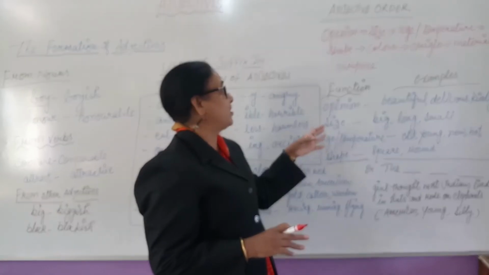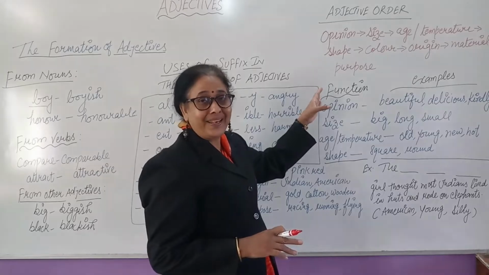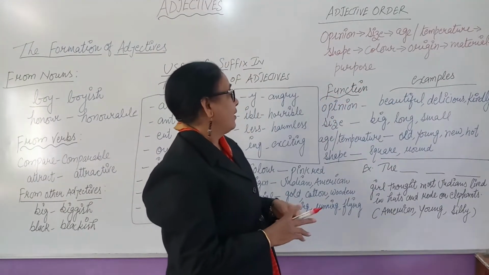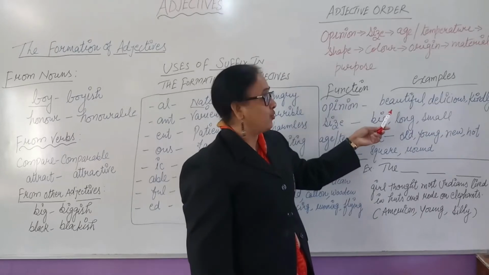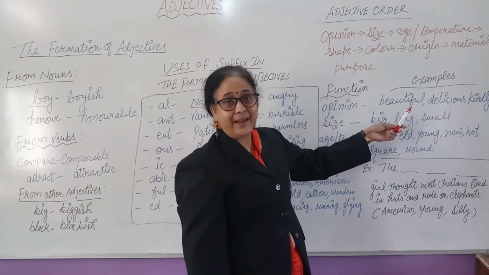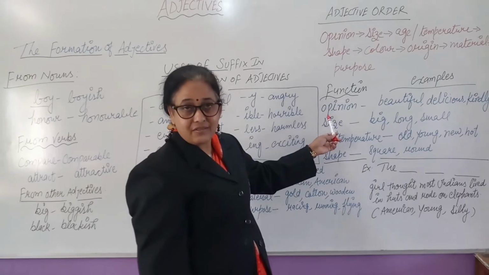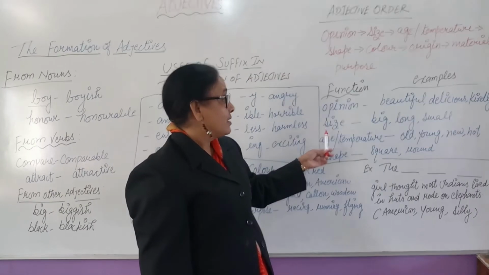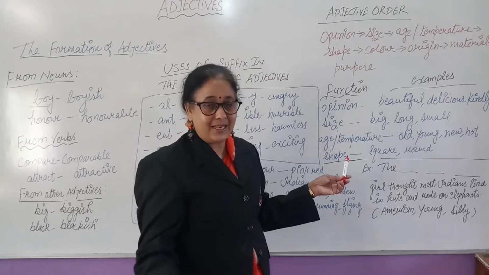Examples, how you will identify whether a particular adjective is an adjective of opinion or size. So which are the adjectives of opinion? When you say beautiful, delicious, kindly, humbly, okay, then it is the adjective of opinion. Size, when it tells about the size.